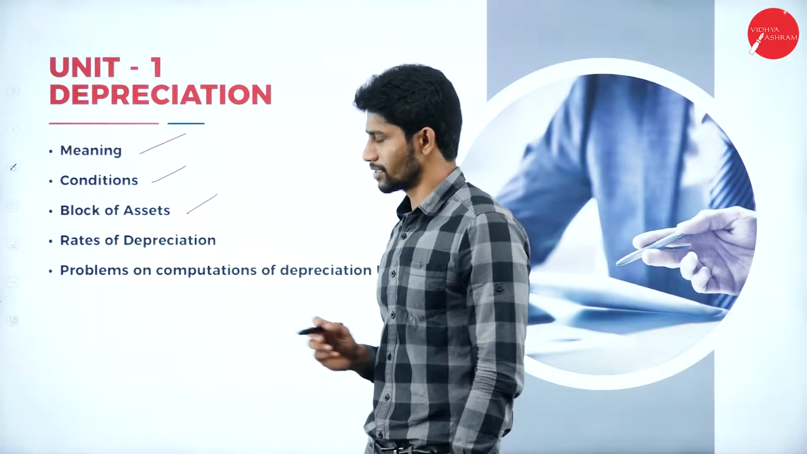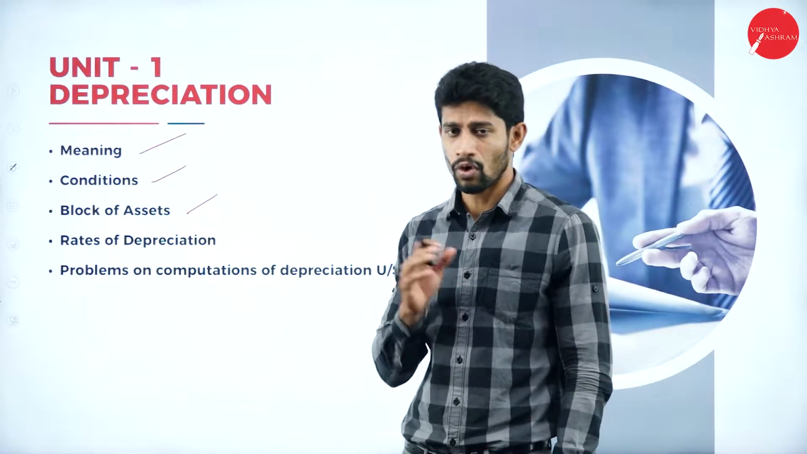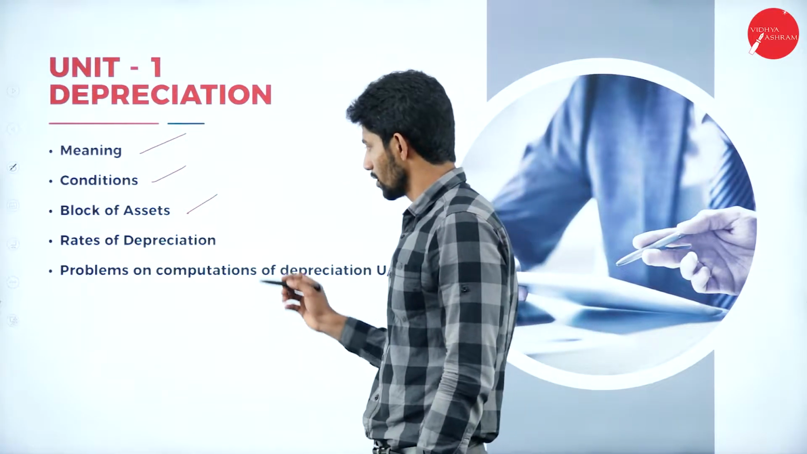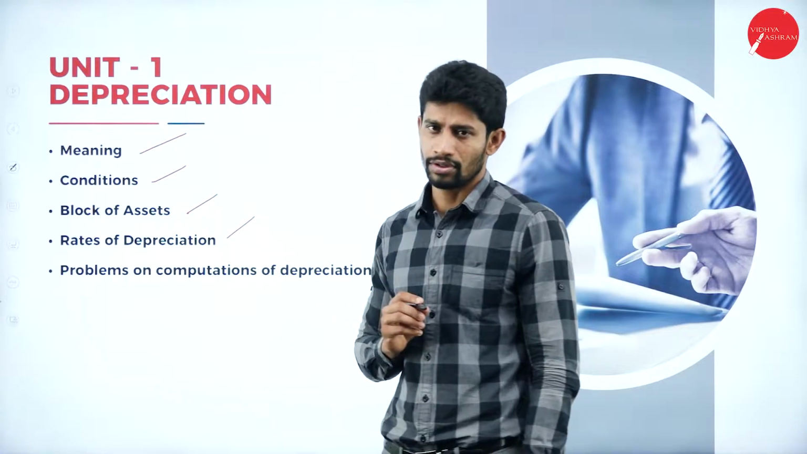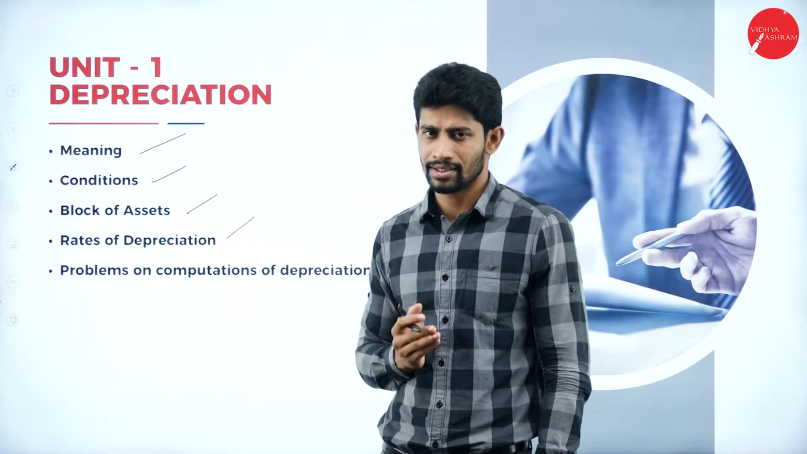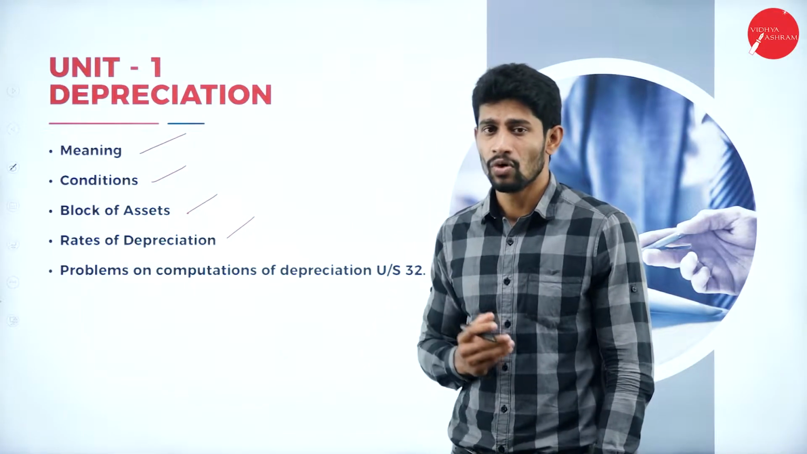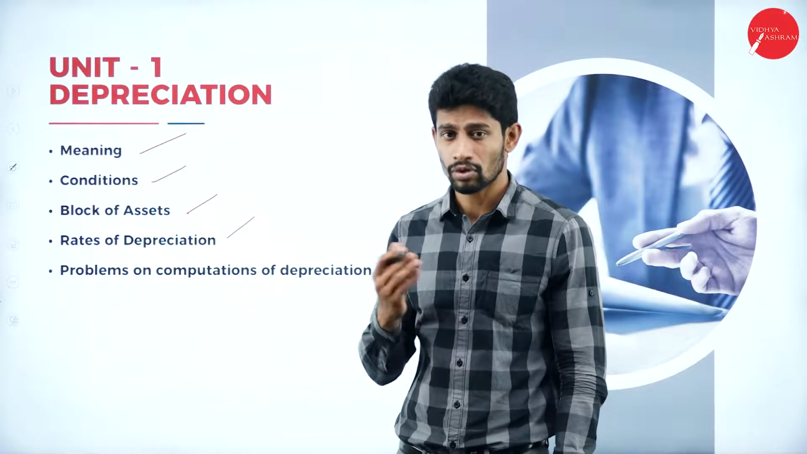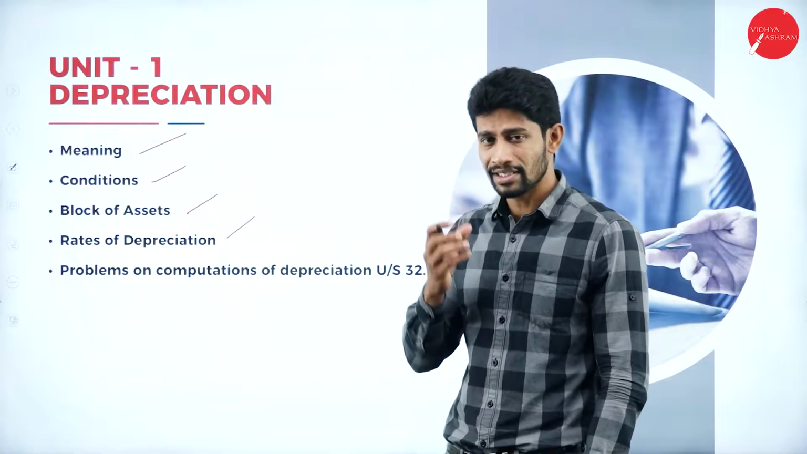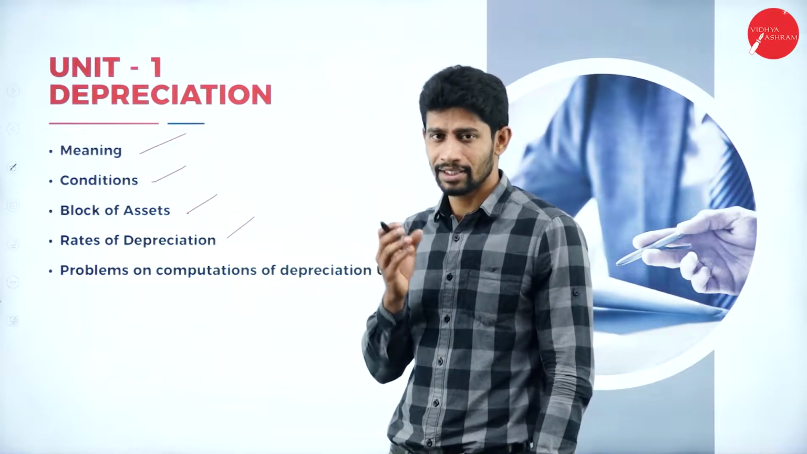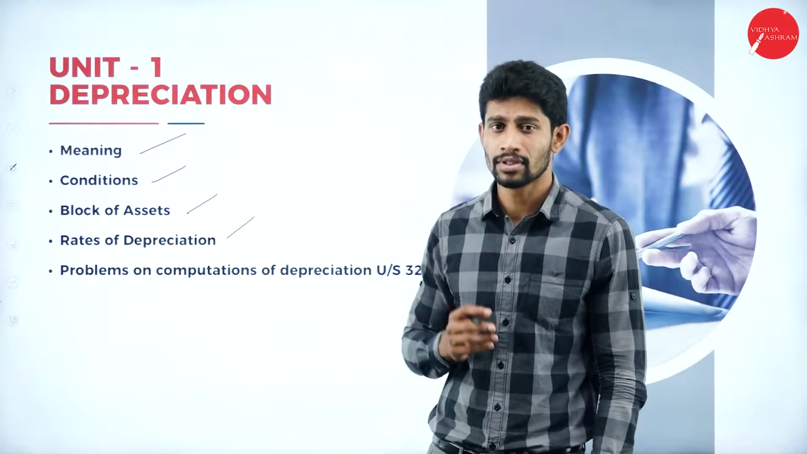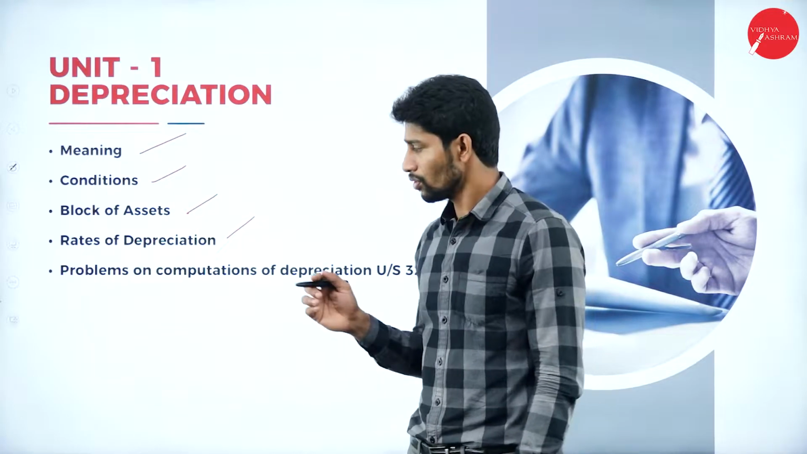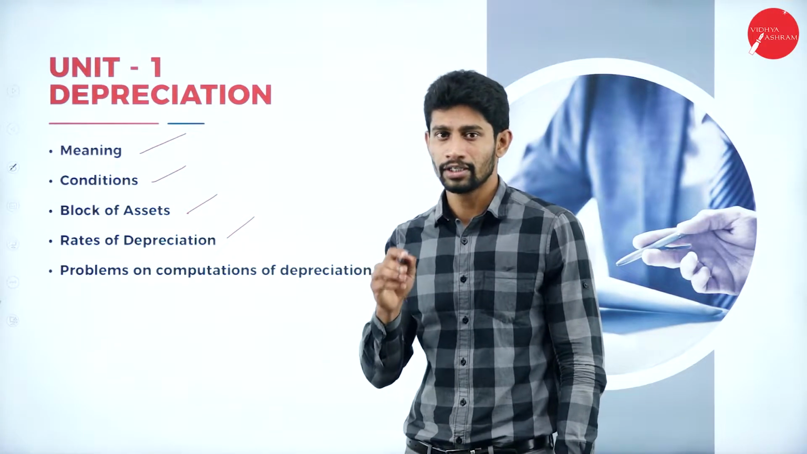And block of assets: what is the meaning of block of assets? For what we call a block of assets, all that we will know in this unit. And also about rates of depreciation. Depreciation will be given on assets. What rates do we have on different assets? Furniture is an asset, building is an asset, motor car is an asset, machinery is an asset. For each and every asset we have different depreciation rates, like 5%, 10%, 12%, 15%, 20%, 40%. What rate of depreciation is applicable on what kind of asset, that we are going to learn.